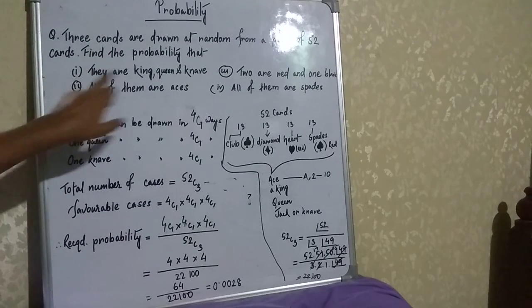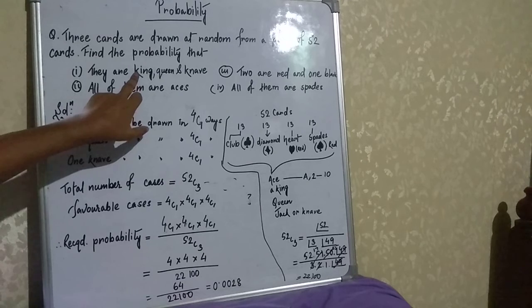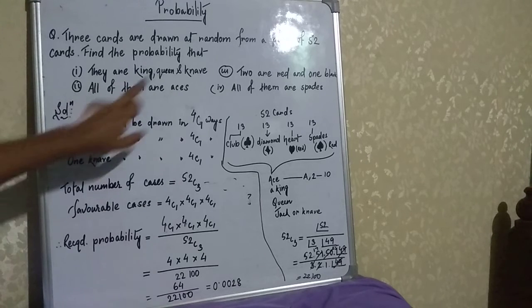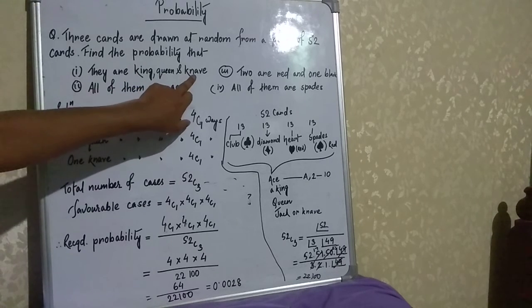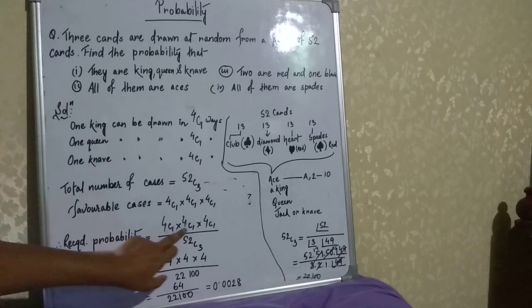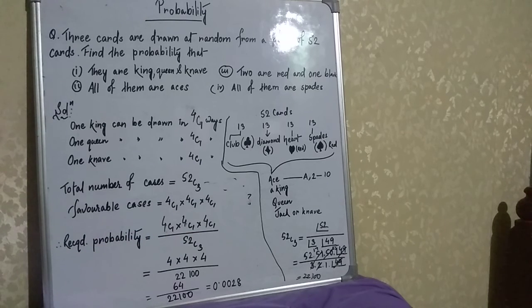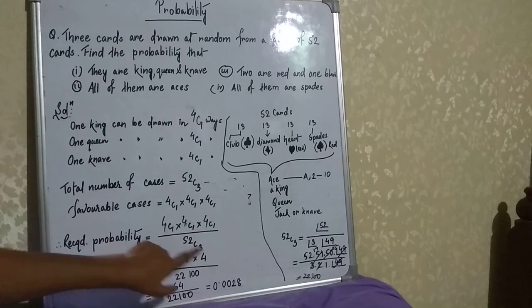So favorable cases will be 4C1. Here they are king, queen and knave. From king it is 4C1, for queen it is also 4C1, and for knave it is also 4C1. That's why 4C1 into 4C1 into 4C1. Okay, favorable cases. And total number of cases 52C3.